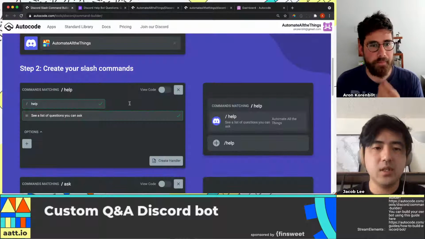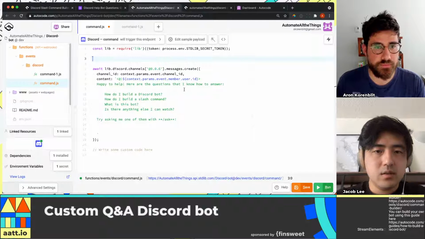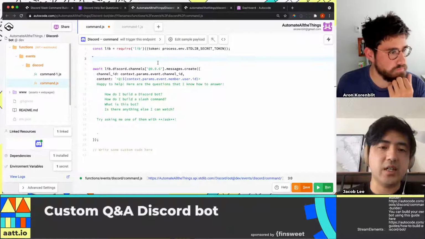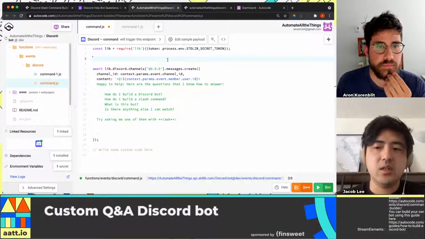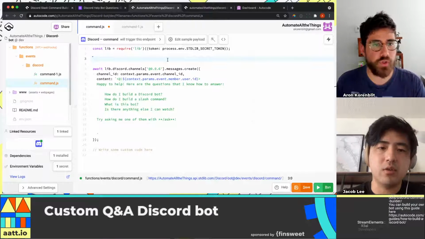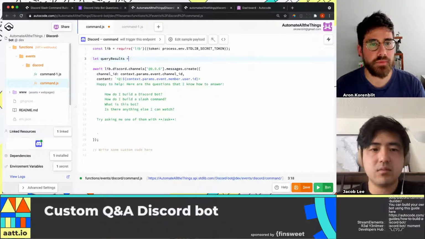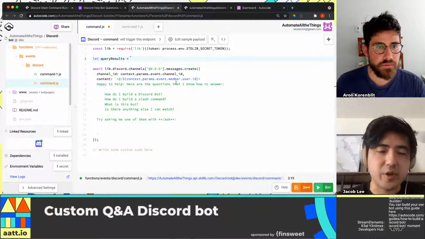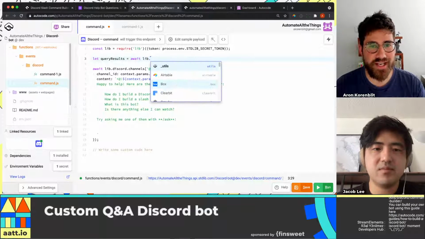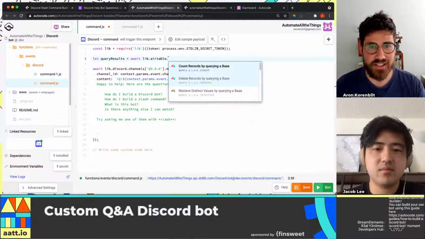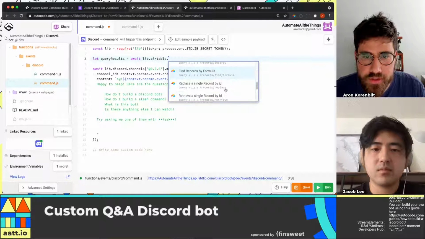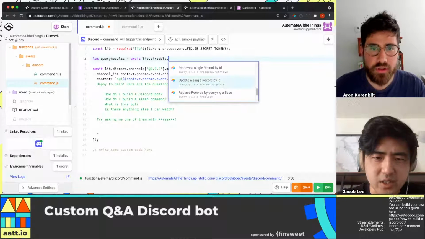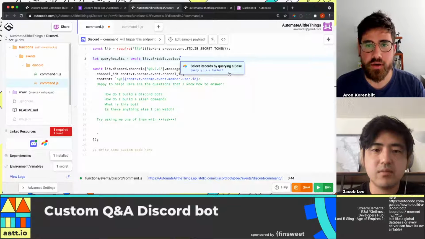All right. Similar to the way we did the autocomplete with Discord, we have something similar for Airtable. Let's define another variable called query results. And if you remember, await lib dot airtable dot... which one would it be? Filter records? There should be one called select. Yeah, select records from a base. Awesome, cool.